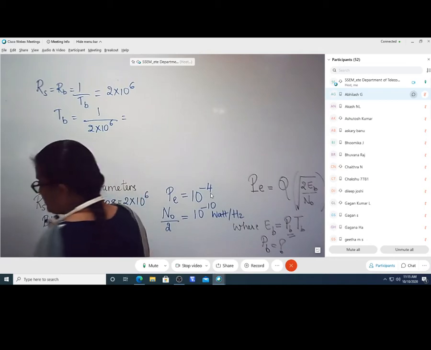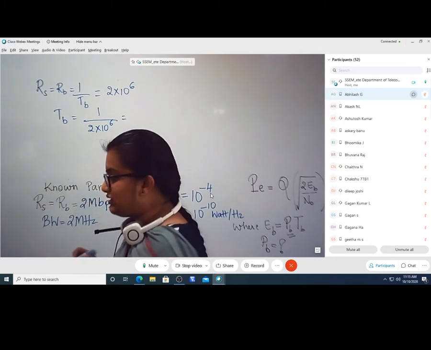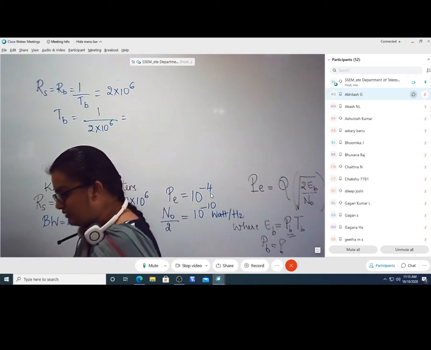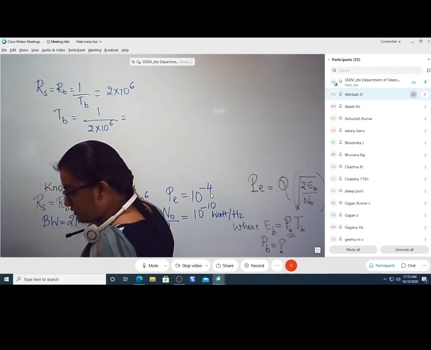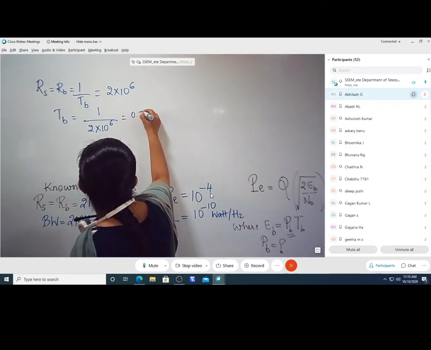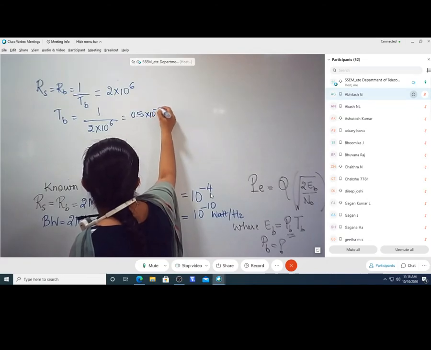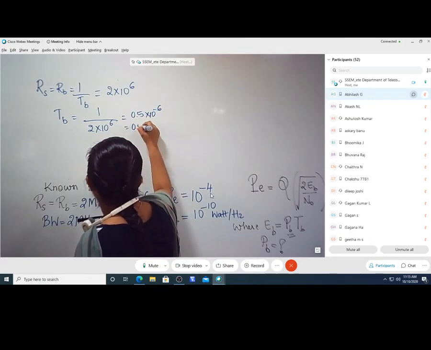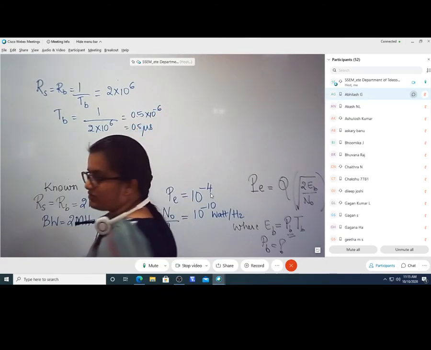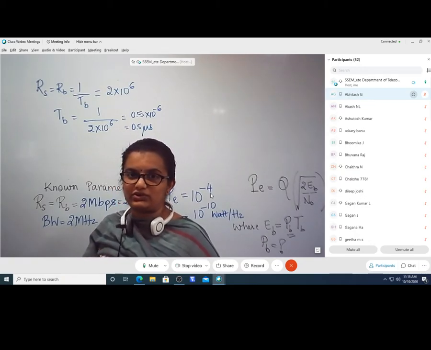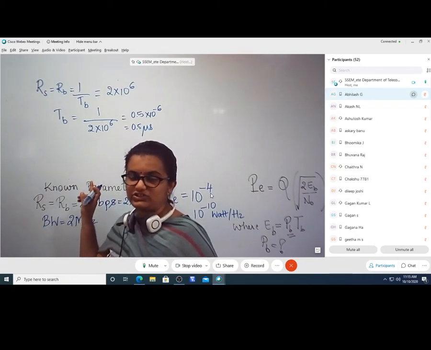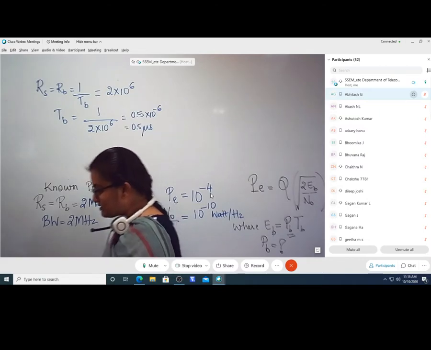What is the value of this TB? 0.5 into 10 raised to minus 6. That means it is 0.5 microseconds. One symbol duration or the bit duration in BPSK happens to be 0.5 microseconds.